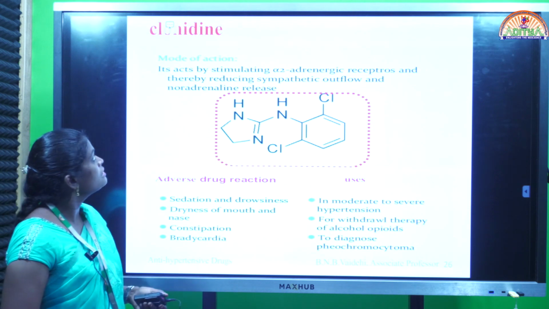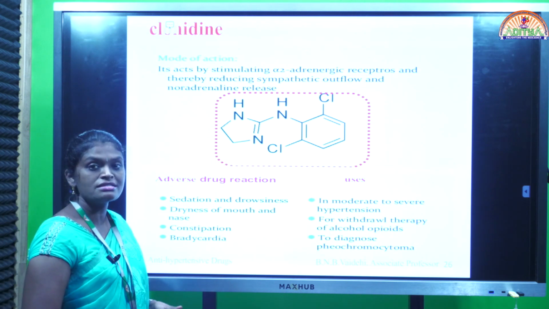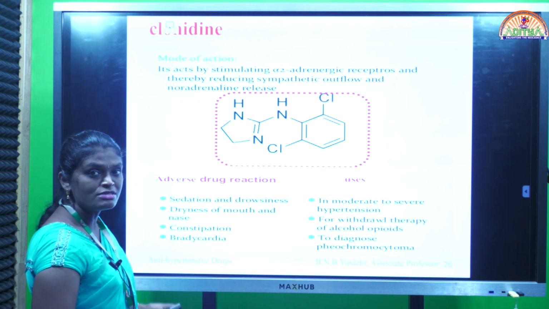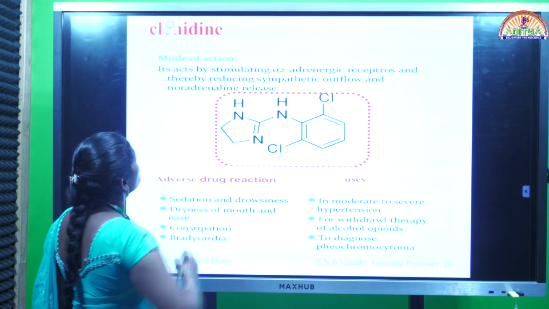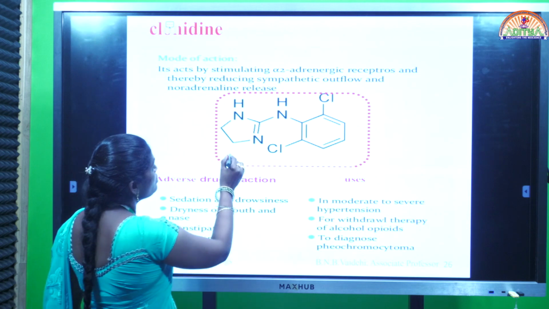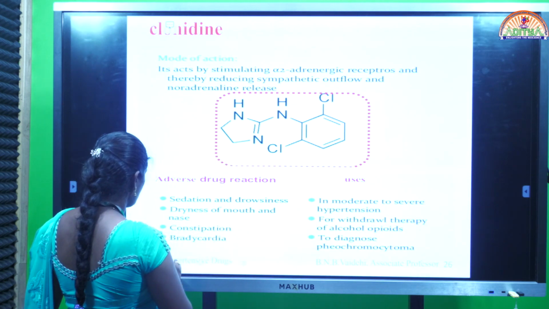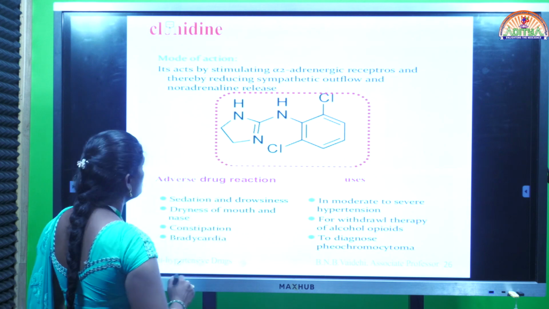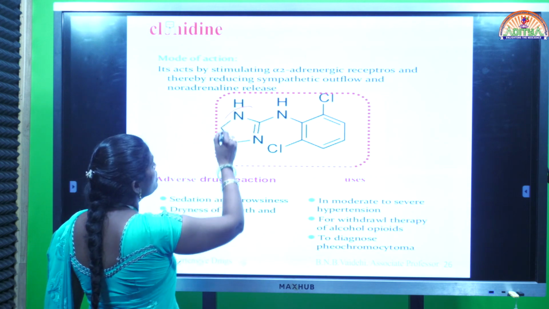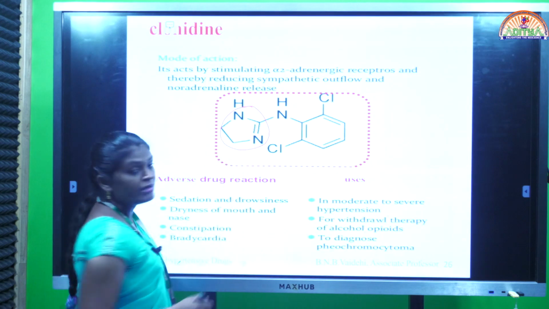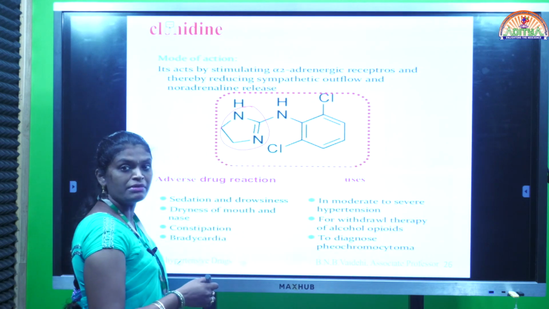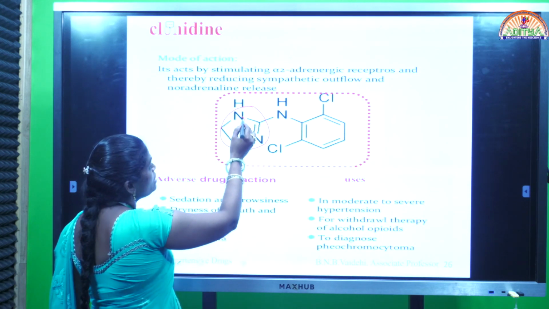Coming to the next drug belonging to the category of central acting sympatholytic agents. The first one is methyl-dopa and the next one is called clonidine. Okay, in the clonidine structure, if you see, the basic nucleus is imidazole. Imidazole means they are having 5 member rings, in which 2 nitrogen atoms are there.